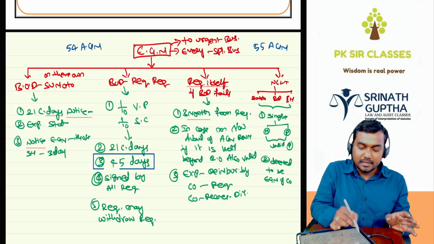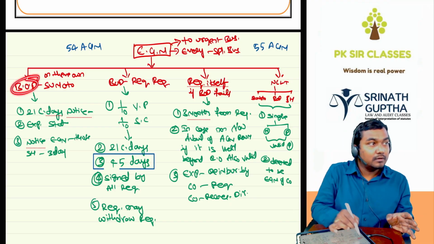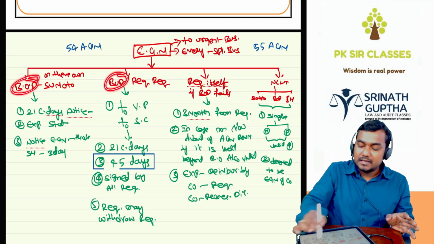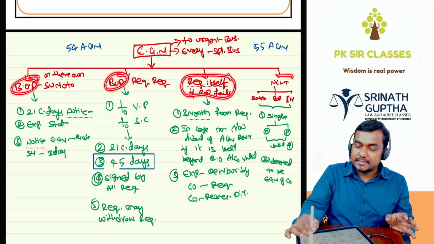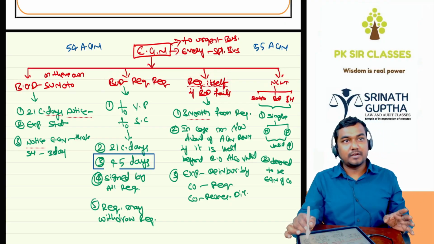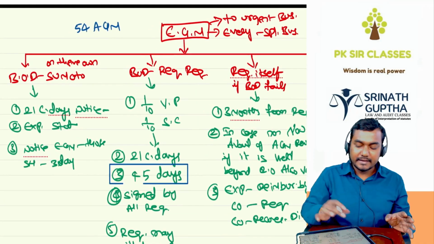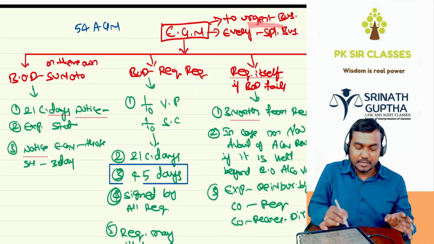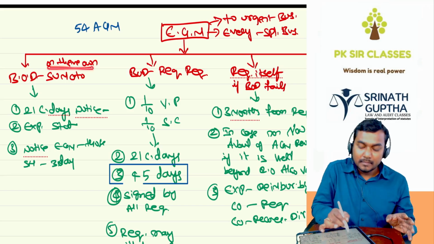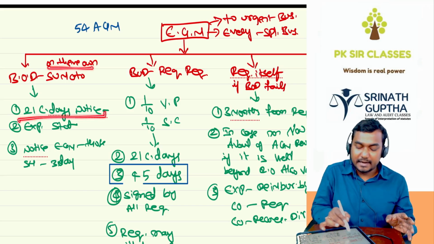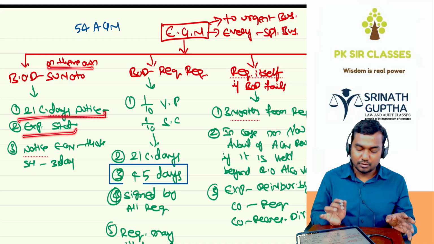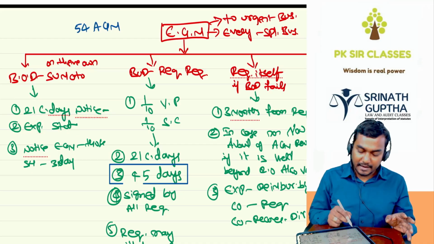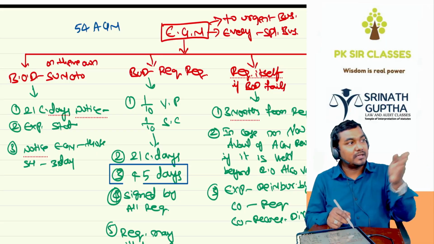An EGM can be called by the BOD suo motu on their own, by the BOD at the request of the shareholders, by the shareholders themselves, or by NCLT. These four are authorized to call for the EGM. So in case of any urgent matter to be discussed with the shareholders, an EGM can be called by the BOD on their own by giving 21 clear days notice and attaching the explanatory statement also. The notice should be given to all those who are members of the company.